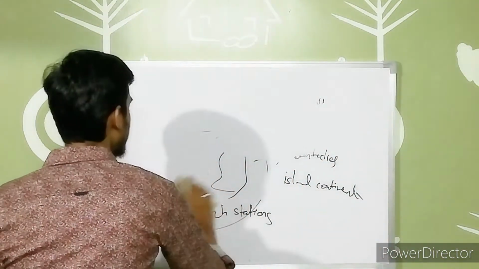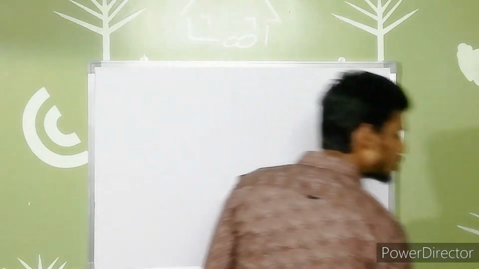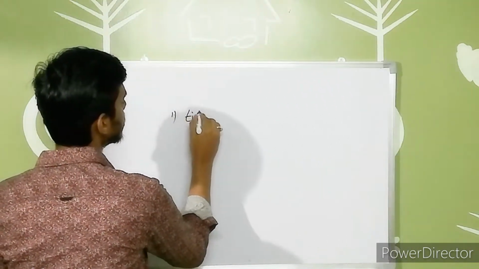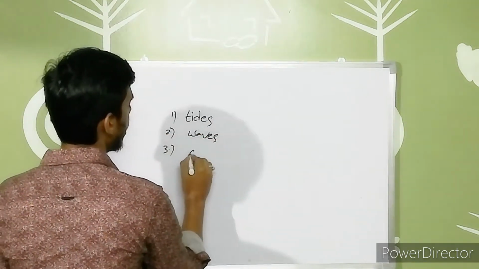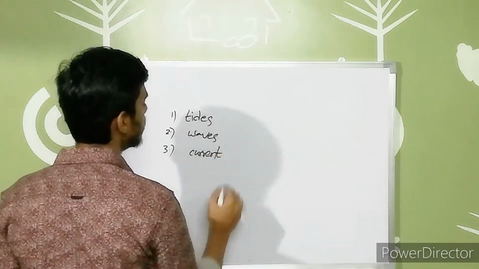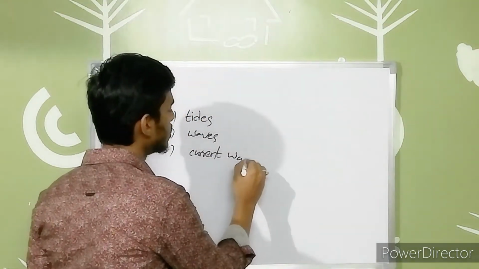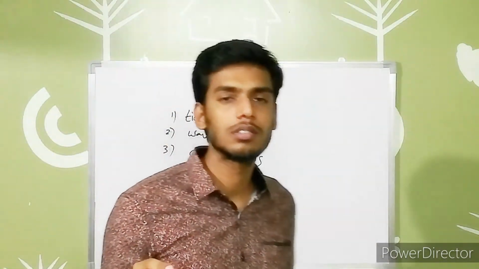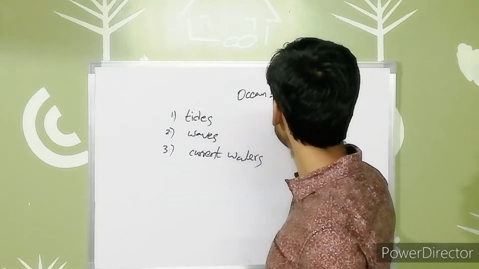When we are talking about the ocean bodies, the ocean waters are always moving. So in these ocean bodies, the three chief ocean currents are defined as: the first one is tides, waves, and the current streams, you can say. Tides, waves, and current waters, right? So these are the main three chief movements of the ocean waters. Ocean bodies we are talking now.